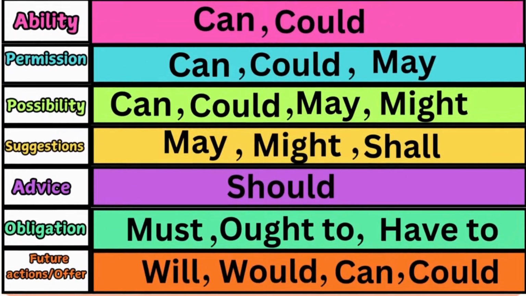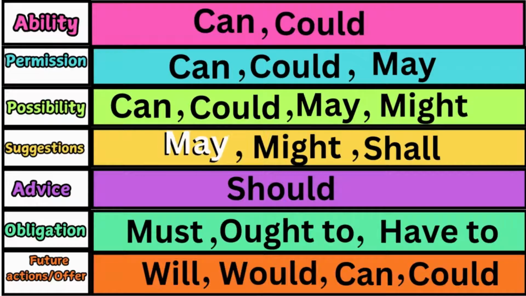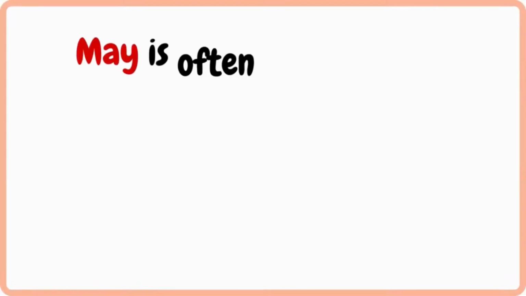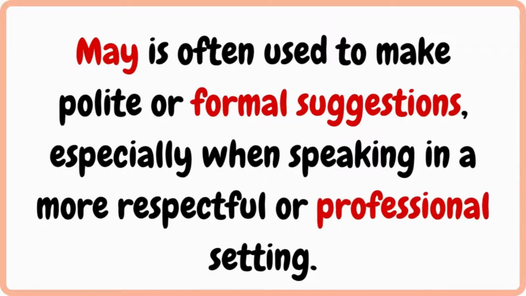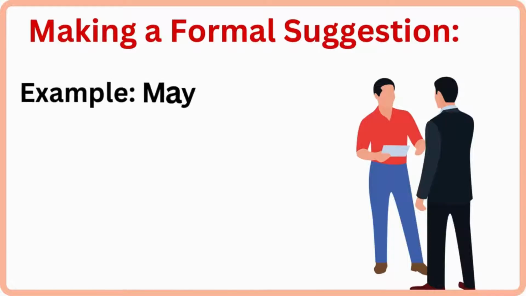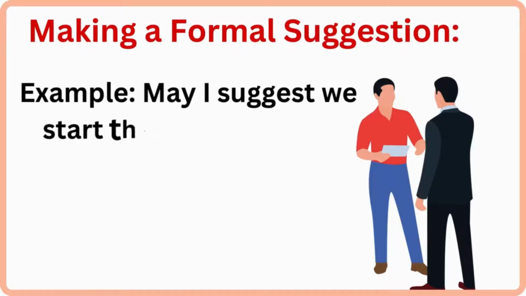In this section, let's dive into how we can use may, might, and shall to make suggestions. These modal verbs are perfect when we want to recommend something or give ideas politely. May is often used to make polite or formal suggestions, especially when speaking in a more respectful or professional setting. Making a formal suggestion. Example, may I suggest we start the meeting at 10 a.m.?